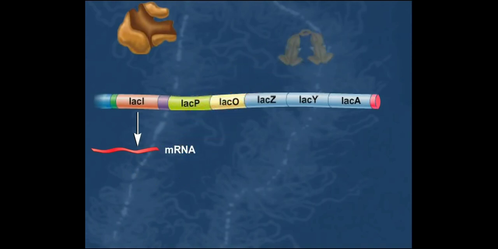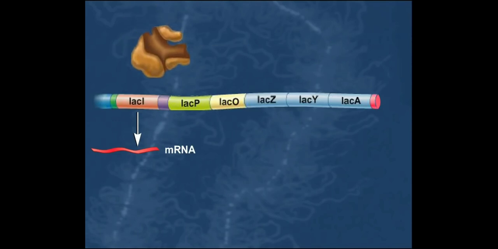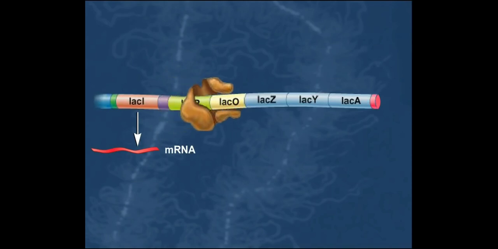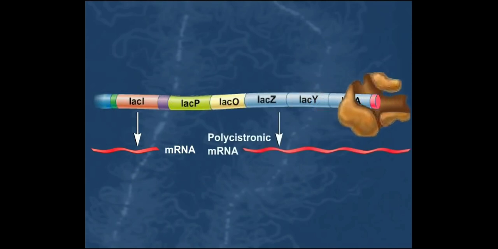Without an active LAC repressor bound to the LAC operator site, RNA polymerase is able to bind to the promoter, and a polycistronic messenger RNA is transcribed that includes the LAC-Z, LAC-Y, and LAC-A genes.